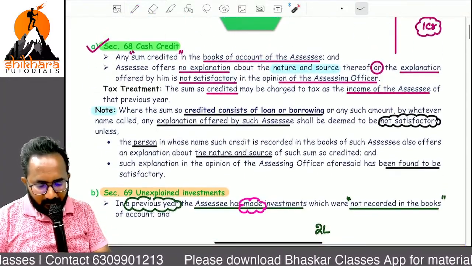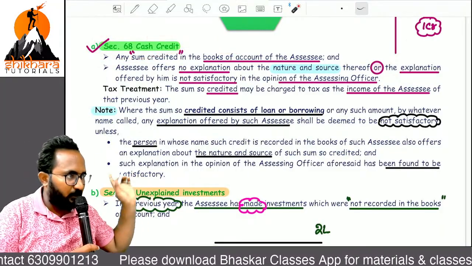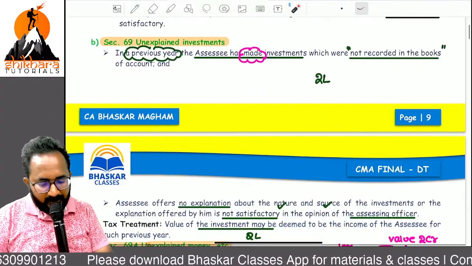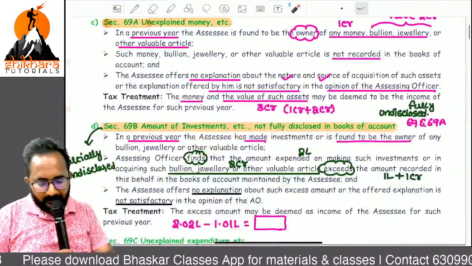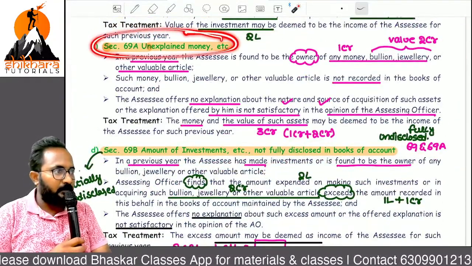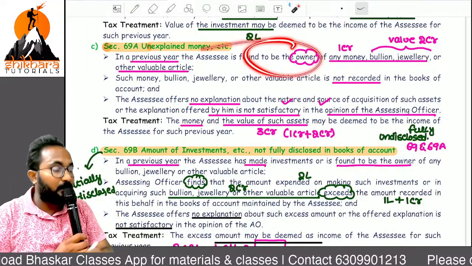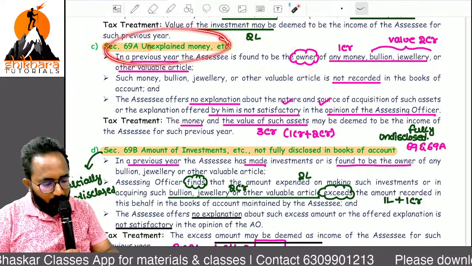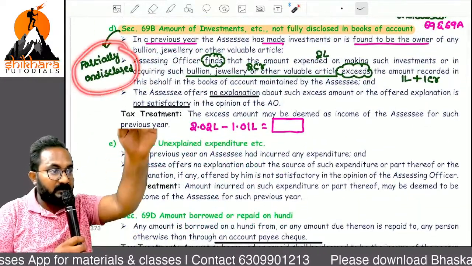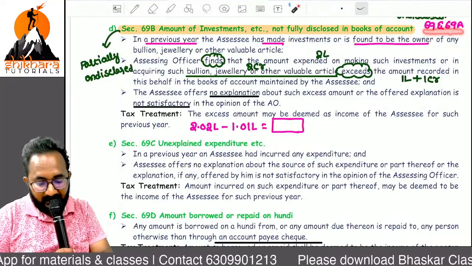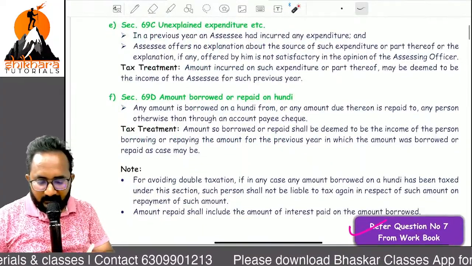This is a cash credit, but now you have to refer to question number 7. The creditworthiness amendment point you have to remember. Next, it is fully undisclosed investments made in the current year. It is unexplained money. You invested in earlier years, but now you are found to be the owner. It is also fully undisclosed. But partial undisclosure is related to two sections, 69 and 69A, covered in 69B. Next, 69C.